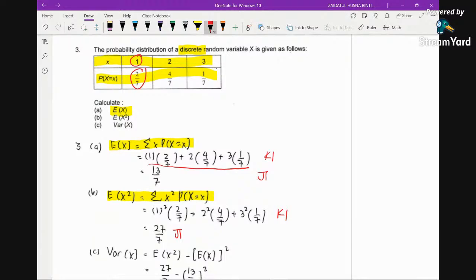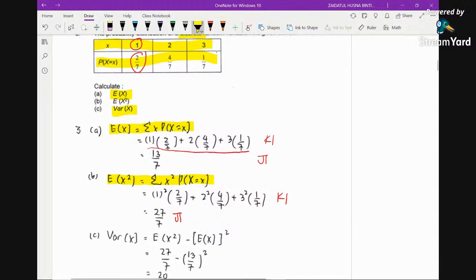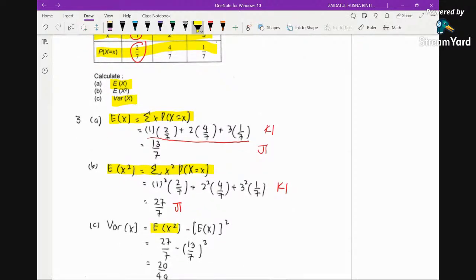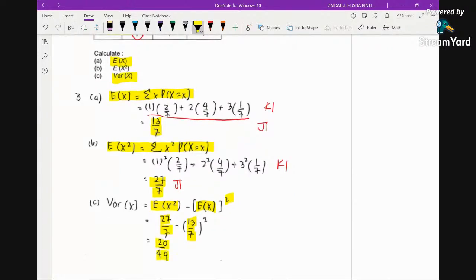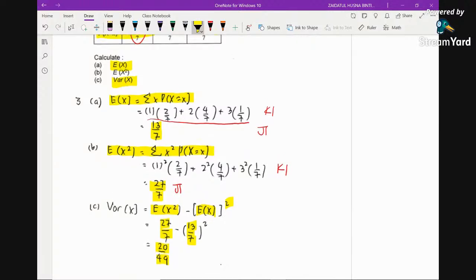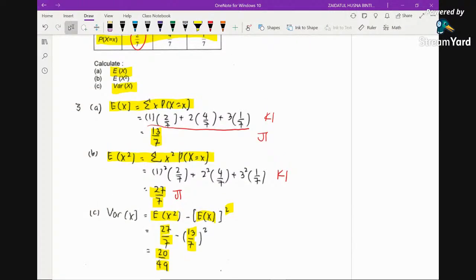When it comes to variance, how do we find it? We use the formula: expectation of x squared minus the square of the expectation of x. By using the previous answers that we obtained, we just bring them down, substitute into the formula, and you will get this answer. I would say this question is very straightforward, so there would be no reason for you to lose any marks here. Please make sure, guys, to be very careful when pressing your calculator.